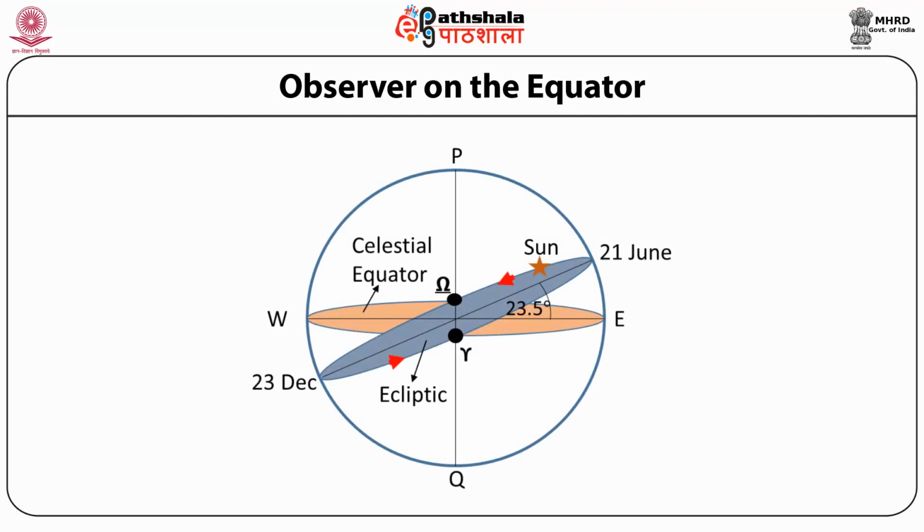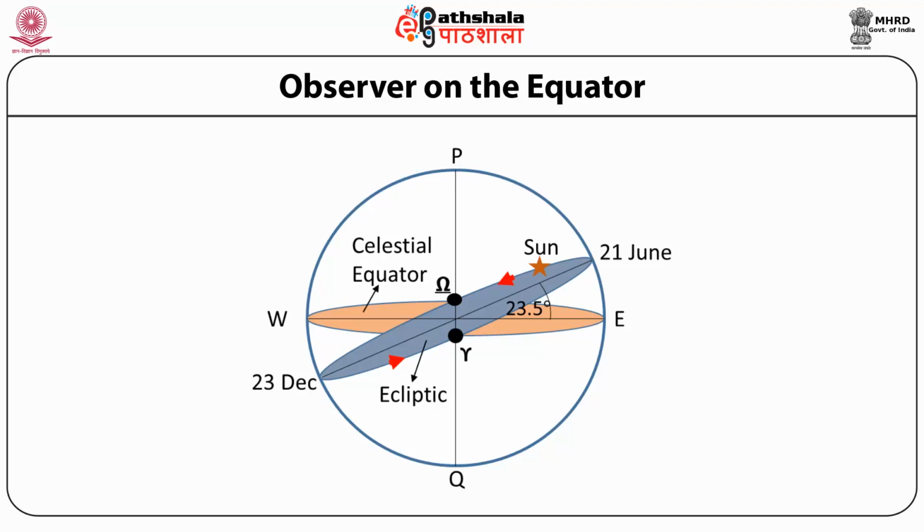Let us now take a look at the motion of the Sun. The Sun, being the nearest star, also has diurnal circles, which is why every day we see the Sun rising and setting. Now we know this is not because the Sun is moving, it is because of the rotation of the Earth on its axis. The Earth is also revolving around the Sun, and it takes 1 year for the Earth to complete one revolution.